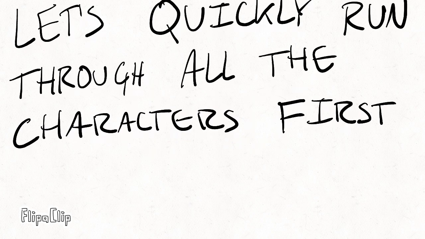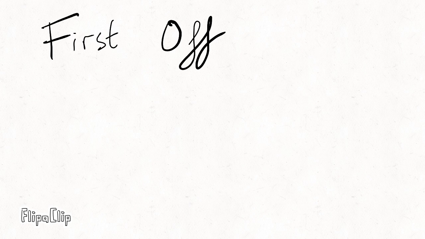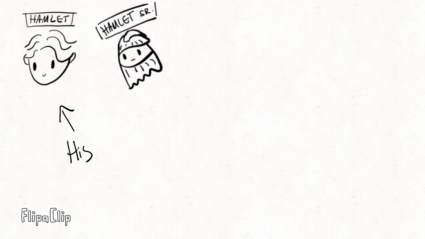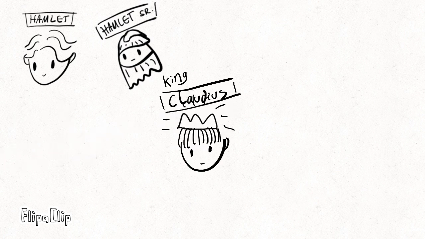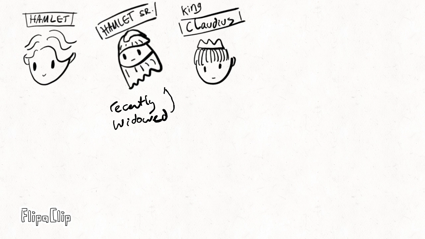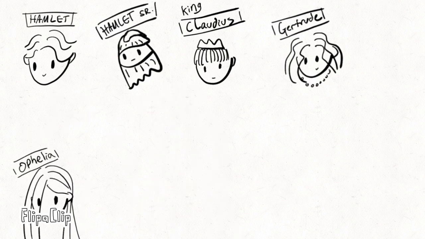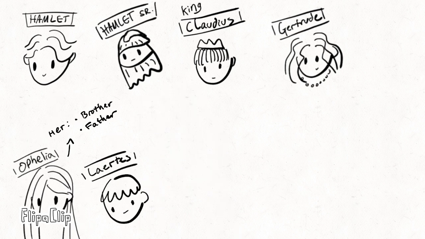Hamlet. Let's quickly run through all the characters first. First off, we got the main man himself, Hamlet. Then there's his now dead ghost dad, Hamlet Sr. There's also Hamlet's uncle Claudius, who's now the king. And Hamlet's recently widowed and recently remarried mother, Gertrude. Then we have Hamlet's girlfriend, Ophelia, her brother Laertes, and her father, who is also the royal attendant, Polonius.